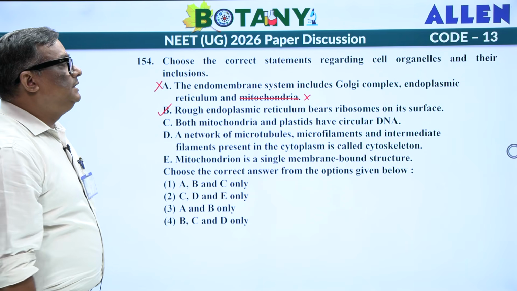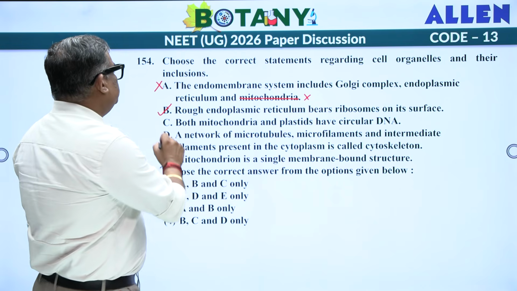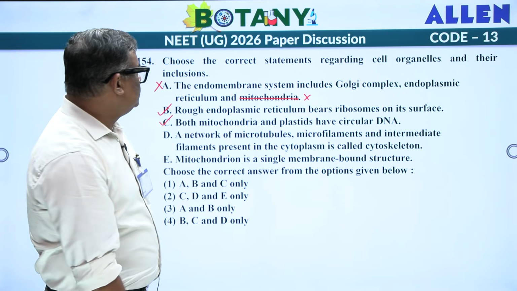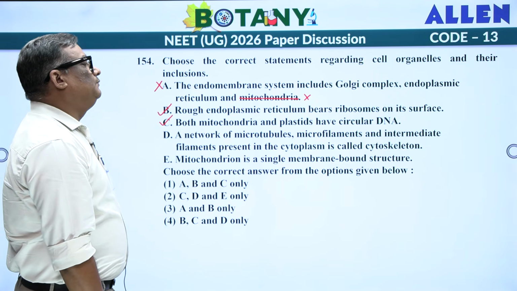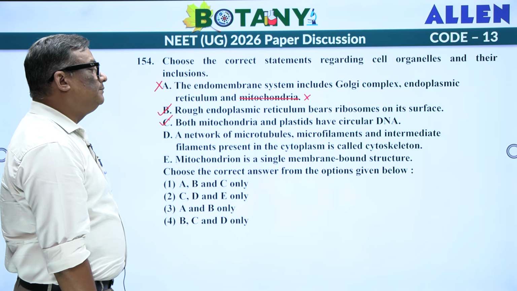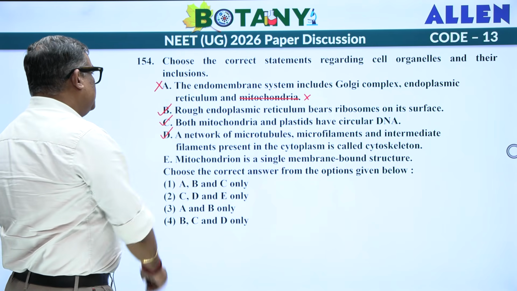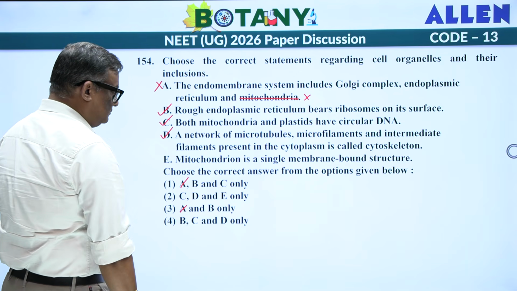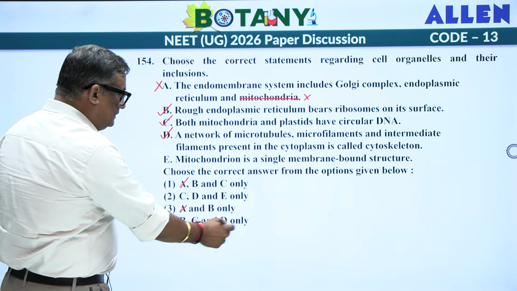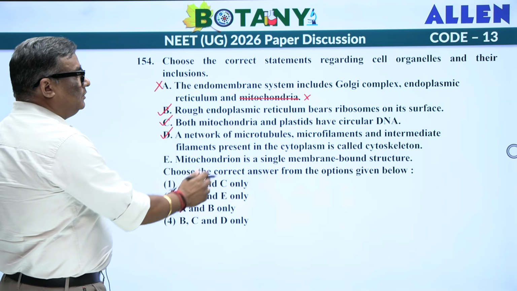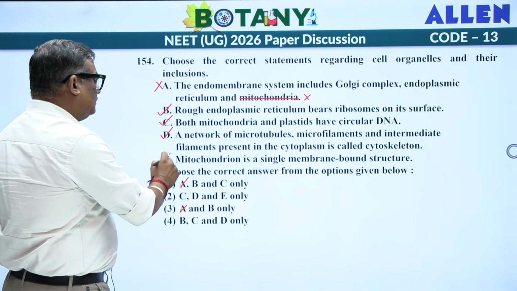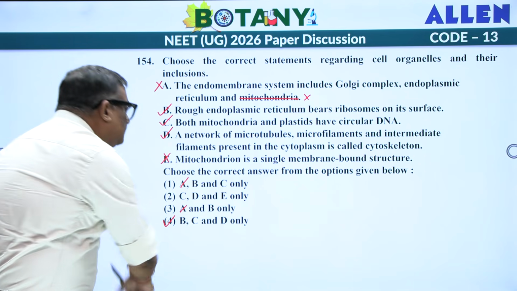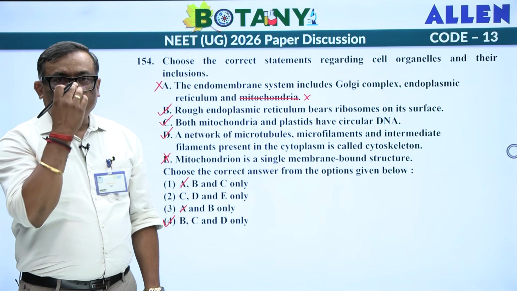Both mitochondria and plastid have circular DNA. True. That basically imparts them a unique character, that is being semi-autonomous organelle. A network of microtubule, microfilament and intermediate filament present in the cytoplasm is called cytoskeleton. True. So, wherever A is there, that is ruled out, gone, and B, C, D is present. Mitochondria is a single membrane bounded structure, not at all, it is a double membrane bounded structure. So, answer has to be B, C and D. I hope you got it. Okay.